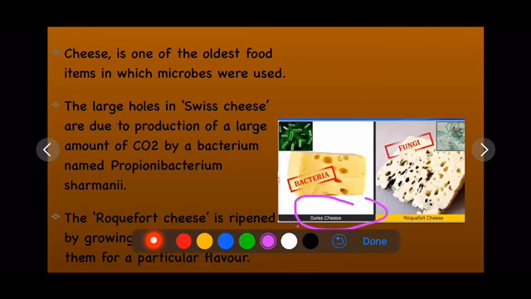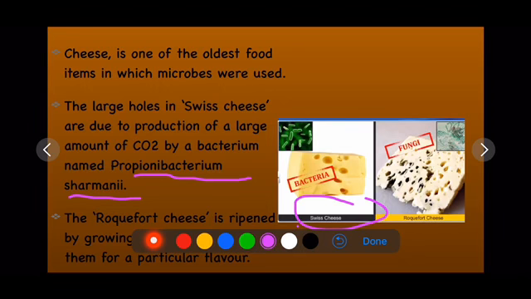This Swiss cheese is prepared from a bacterium. And what is the name of that bacterium? It is very important: Propionibacterium shermani. It is very important for your exam. So in Swiss cheese, you will see the large holes.